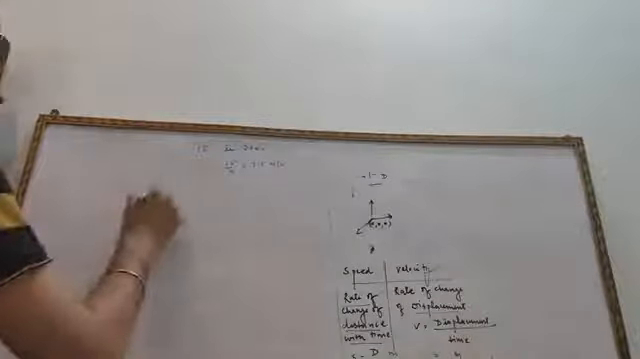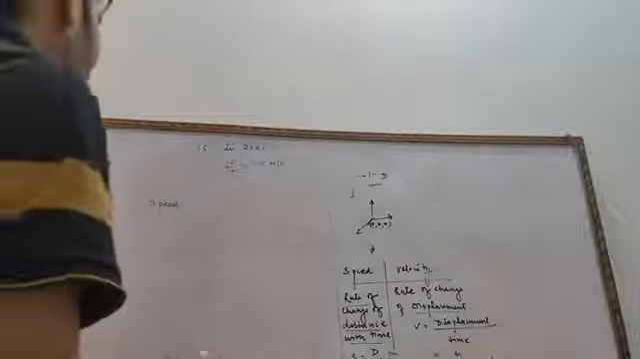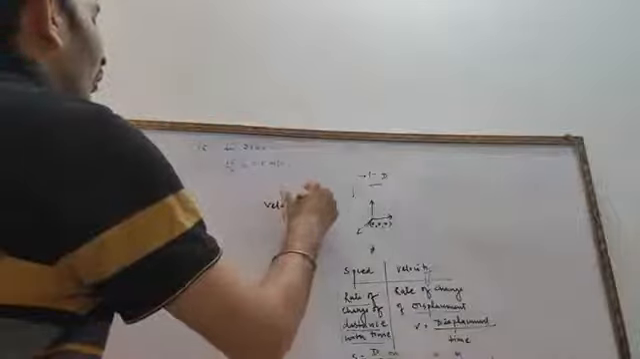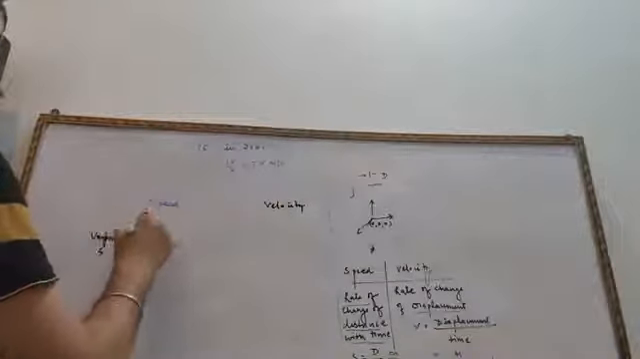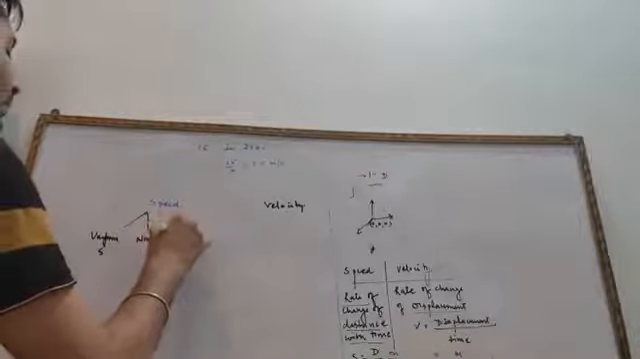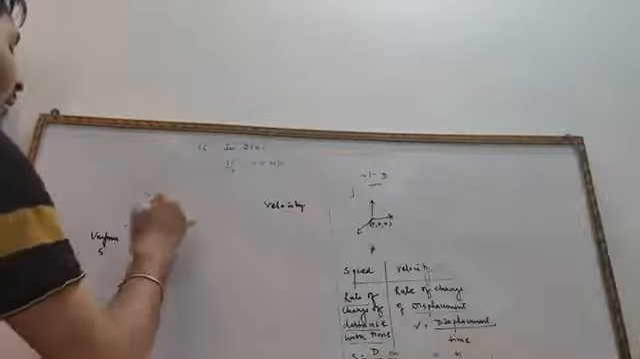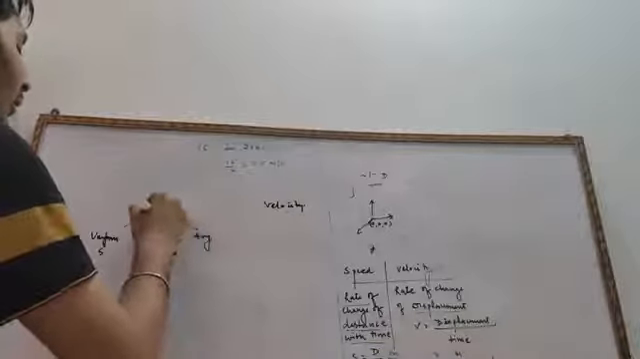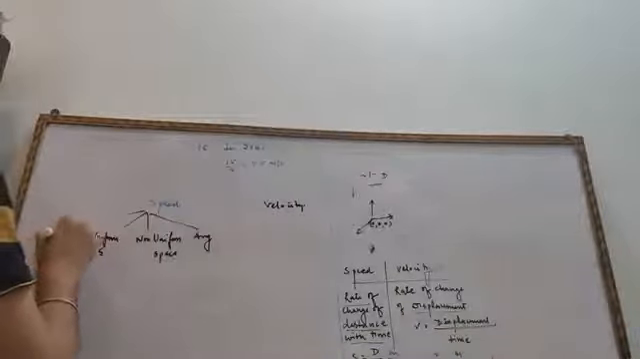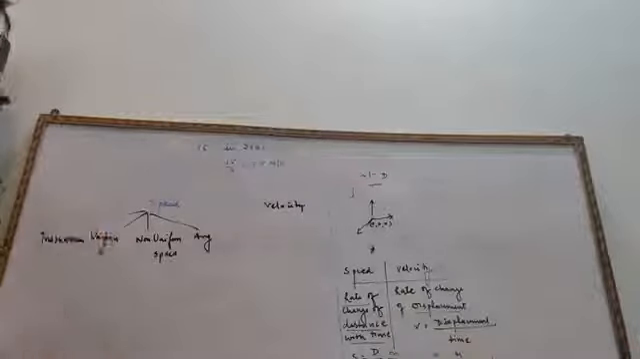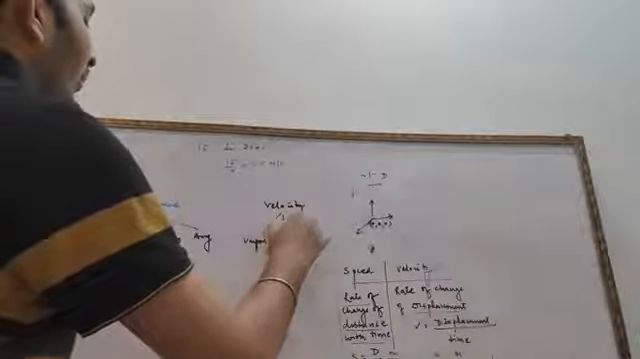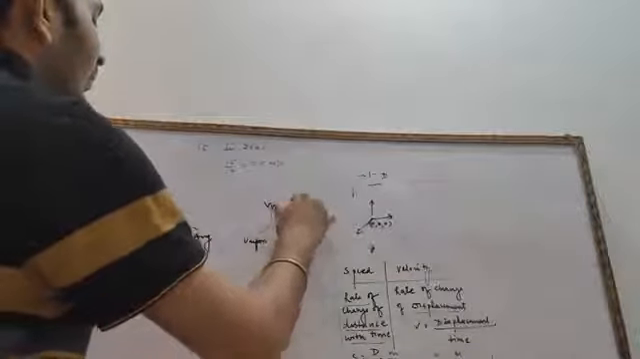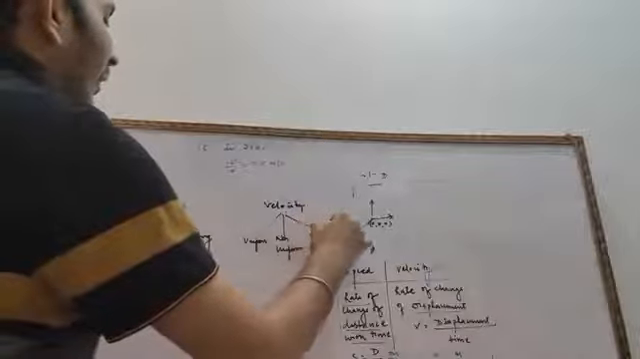Now speed again has four parts: uniform speed, non-uniform speed, average speed, and instantaneous speed. Similarly, velocity has uniform, non-uniform, and instantaneous velocity.